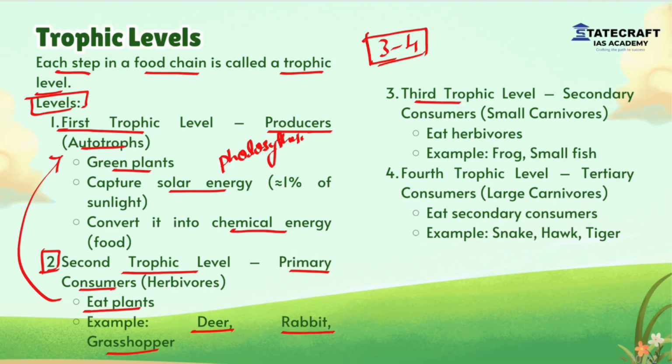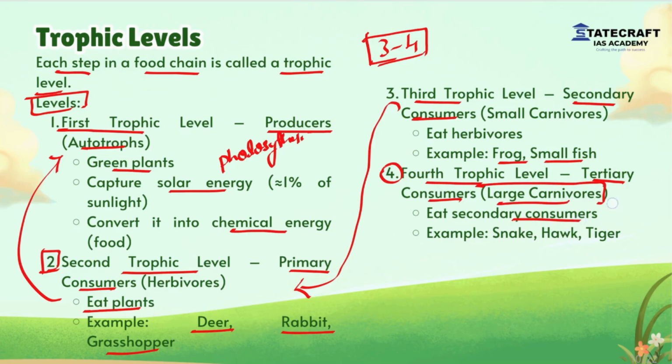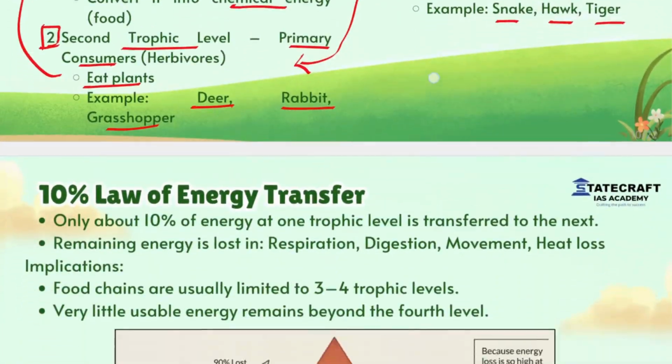Then third trophic level, these are secondary consumers, that is, these depend on the second trophic level. These are usually carnivores which consume herbivores, for example frog, small fish. Then fourth trophic level, these include tertiary consumers or large carnivores that eat secondary consumers, that means they consume the organisms which are there in the third trophic level. These include snake, hawk and tiger.